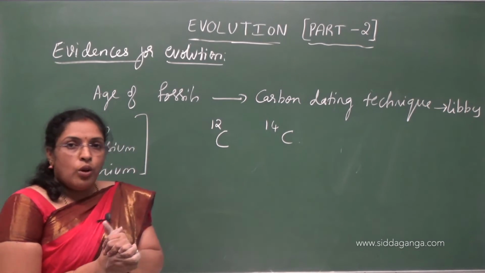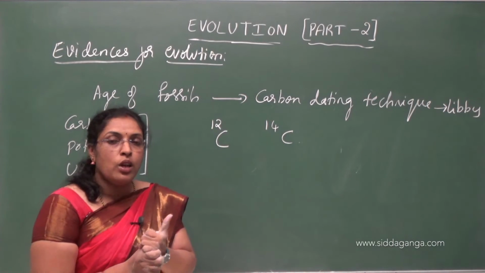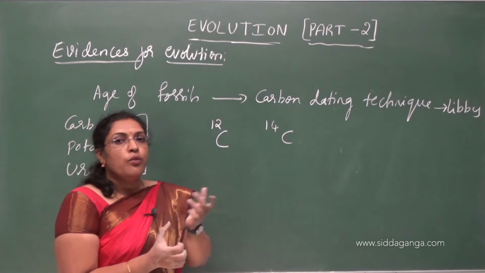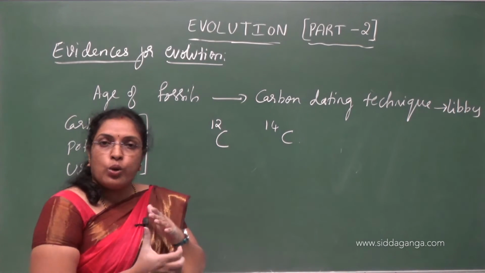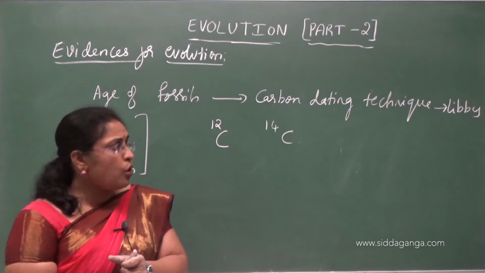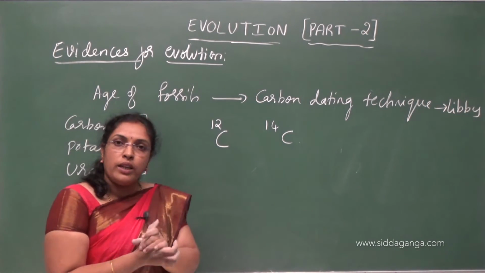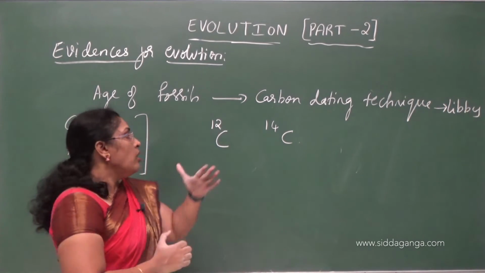Both carbon 12 and 14 are utilized by plants during photosynthesis for the formation of glucose, and that glucose is utilized by herbivores or heterotrophs. Like this, the carbon will enter into living organisms from the atmosphere.